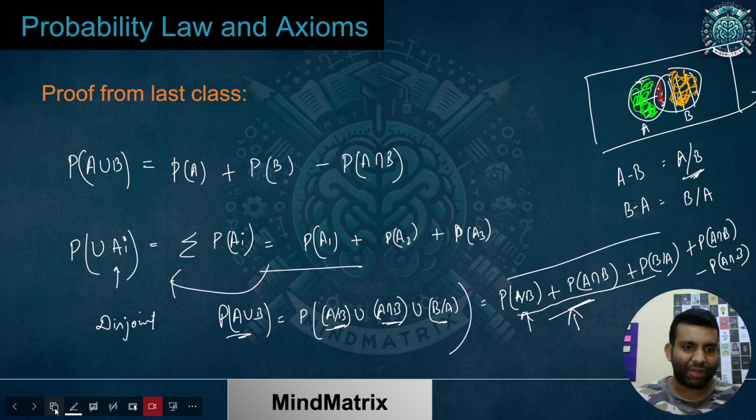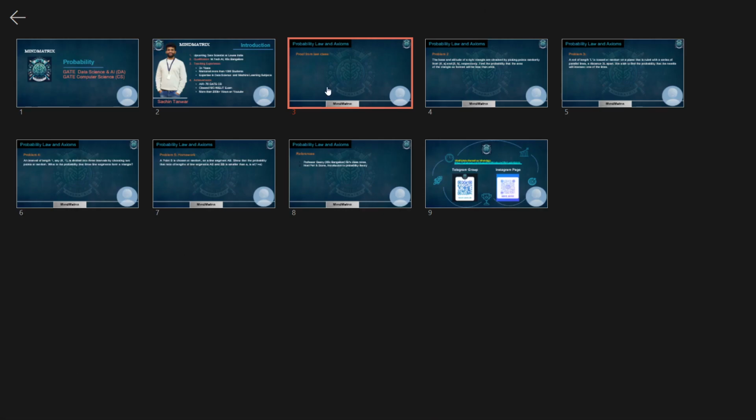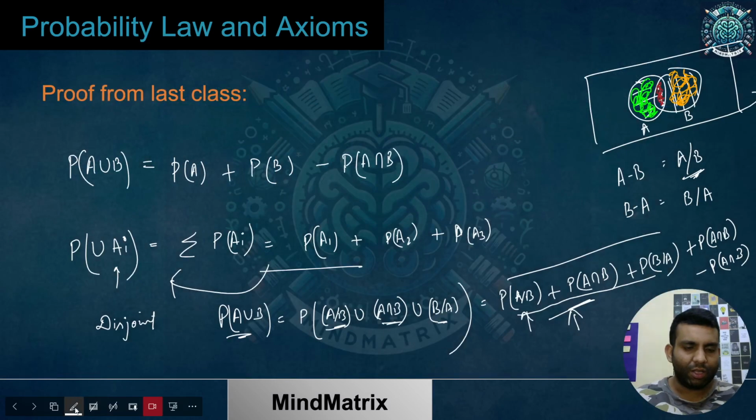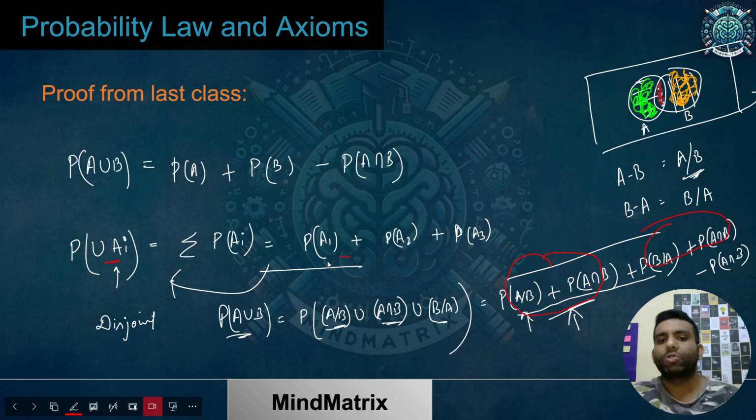So now just tell me, from the basics only, and you have already learned it as well, what will this be called and what will this be called. We have seen that the union of individual disjoint sets can be broken down into a sum of individual probabilities. If I add, provided they were disjoint, I can combine them using their union. So this was only A minus B, which was the green part, and if I add this disjoint part, which is the red part, what do I get?